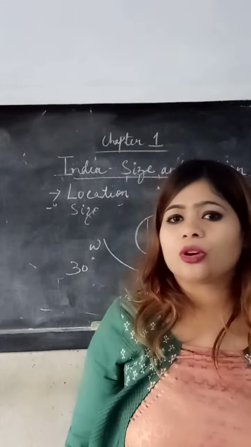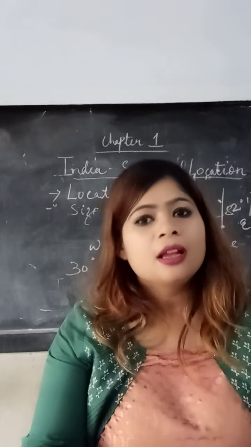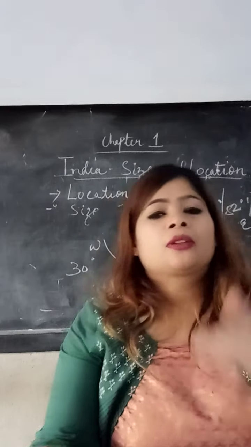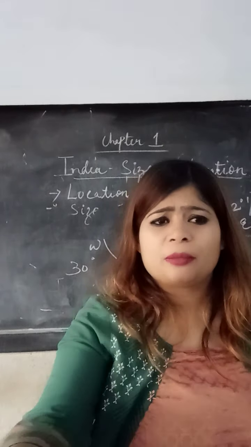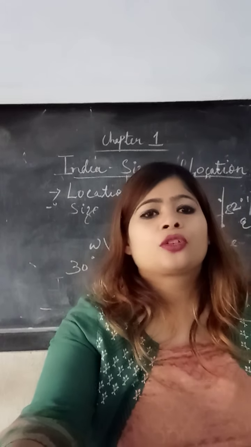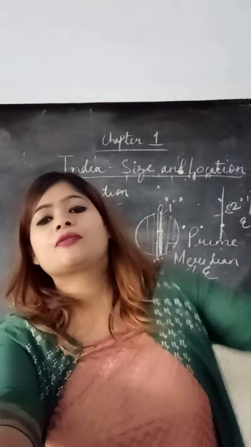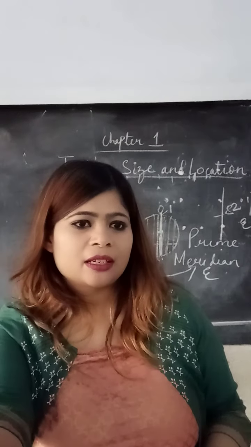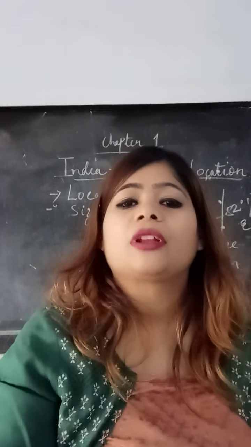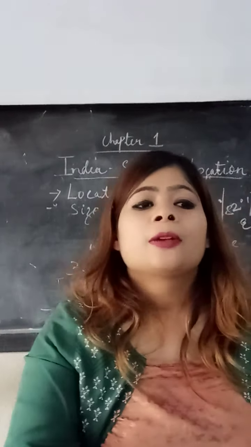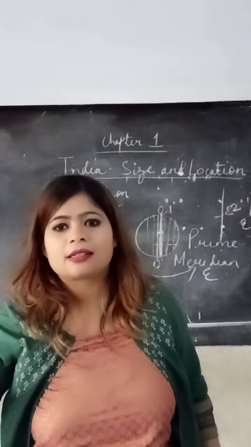In a one-mark question, if asked to mention the angular value of the standard meridian of India, you will say 82.5 degrees east. Through which places does it cross? You will say the standard meridian of India crosses through Mirzapur in UP, which is taken as the standard meridian for the whole country. Right? Now the question which is frequently asked: the time gap between Arunachal Pradesh in the east and Gujarat in the west is about 2 hours. You will get this line in the question.